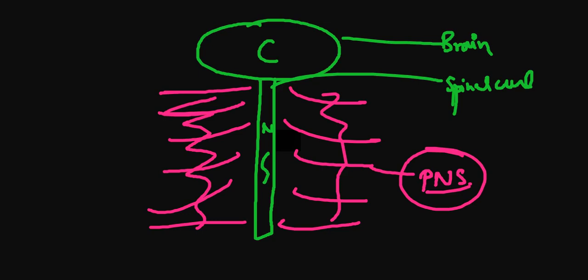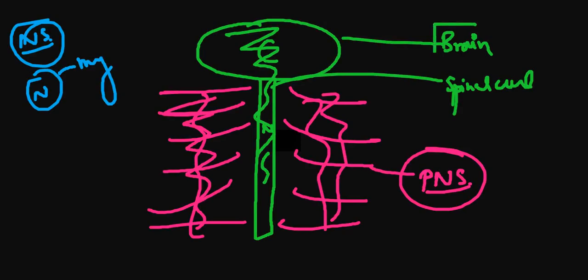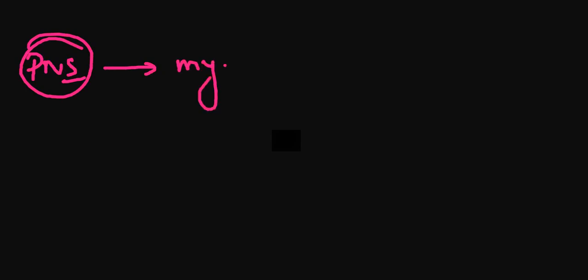Now, in the nervous system we have neurons, so every neuron will have what? It will have the myelin sheath. So there are neurons in this segment as well, and there are neurons in this segment as well. Now for the green segment, for the brain and spinal cord, who is making the myelin sheath? And for the pink segment, the PNS, you can remember the PNS with the pink thing as well. For the pink segment, who is making the myelin sheath?